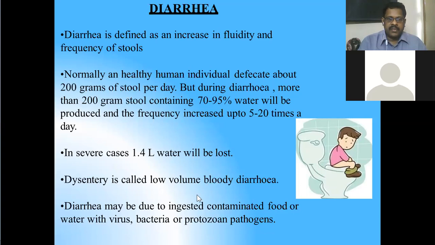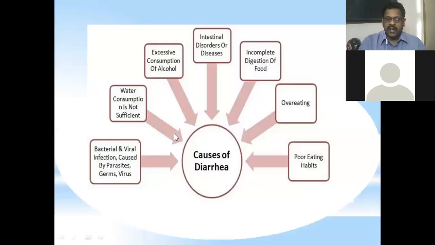Low volume bloody diarrhea is called dysentery. If there is no blood excretion, then it is normal diarrhea. Diarrhea may be due to ingesting food or water contaminated with virus, bacteria, and protozoal pathogens. So we should identify the source of diarrhea, either the contaminated food or the microbial origin, that is, which category of microbes. Only stool examination can confirm that. So initially, for immediate symptomatic relief, we have to attend with pharmacological therapy.